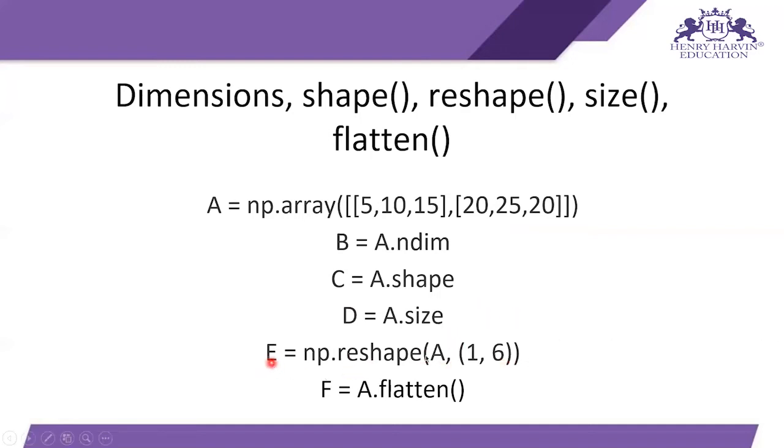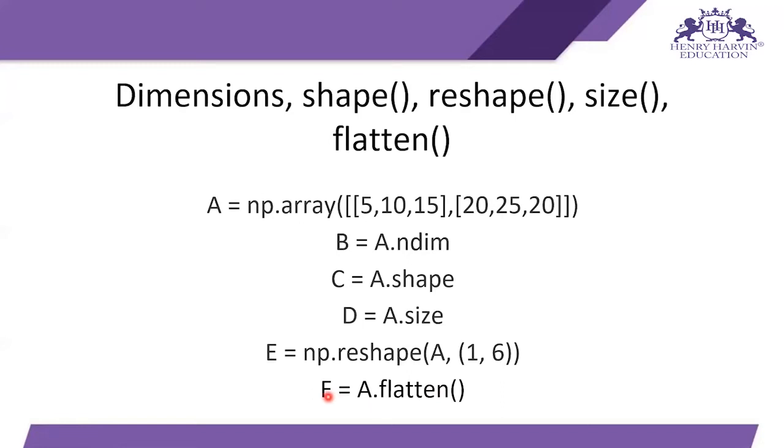By this, e has the shape 1 comma 6, having the same size as A and the same elements, but its shape is changed. Now, if I want all elements in a matrix or an array in a single series, like in a single row, then I can just type f is equal to a dot flatten.